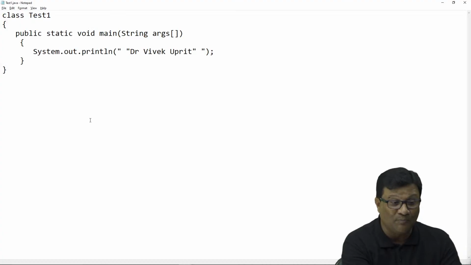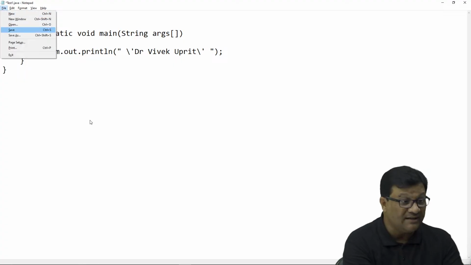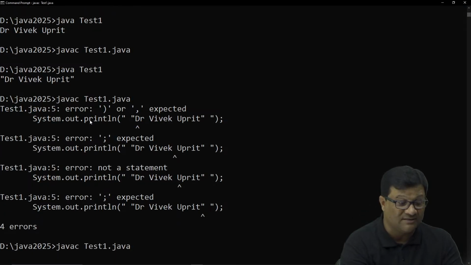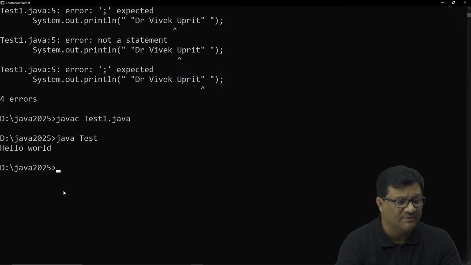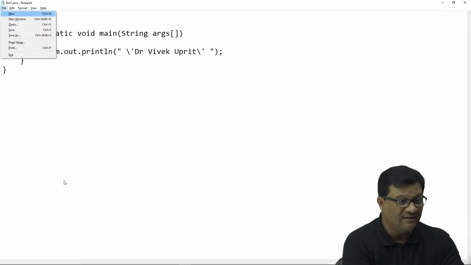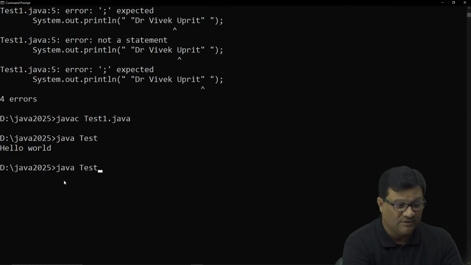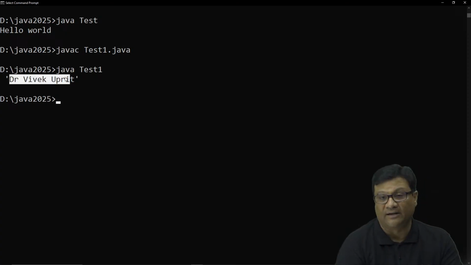So here if you want to print this statement, we have to use slash double quote, and instead of slash double quote, you can even use slash single quote also. Now you will get a single quote on your output screen. Javac test1.java, and java test. Let me check why it is there. It's test1 and I ran the test file, that's the reason. Both files are in the same folder, javac test1.java and then java test1, right? So you will get a single quote in your name.